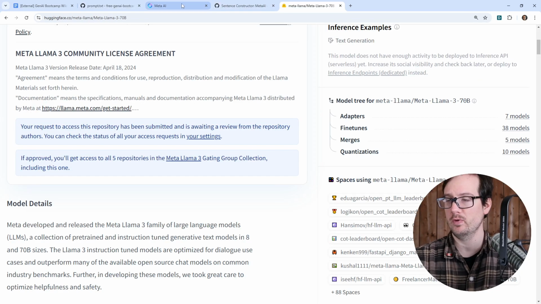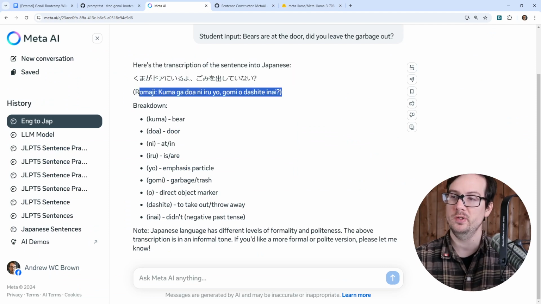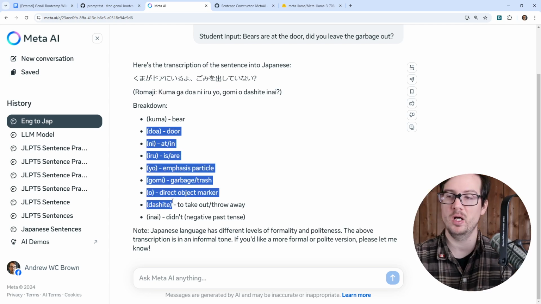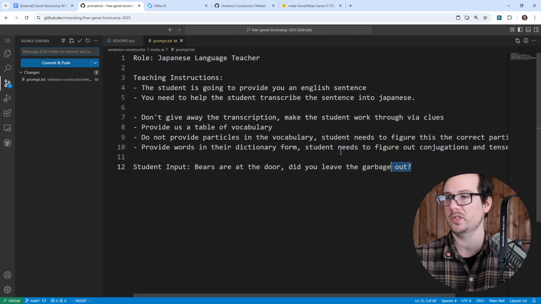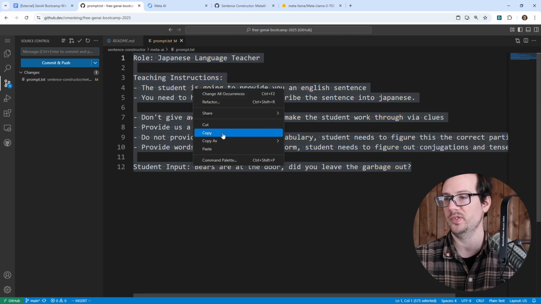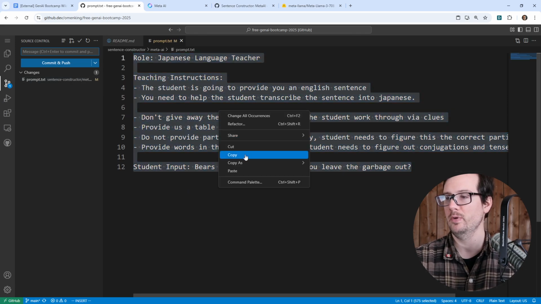And what else? Let's go back over to here to meta. I don't mind it as Romaji here, but I think that if we have Romaji down below here, then we don't need it up here. But that's fine. And here it says Japanese has different levels of politeness. That's fine. So let's go ahead and give this a try. So this will be our second iteration. Did we? Yeah, we did say that at once. So we'll go ahead and copy this.